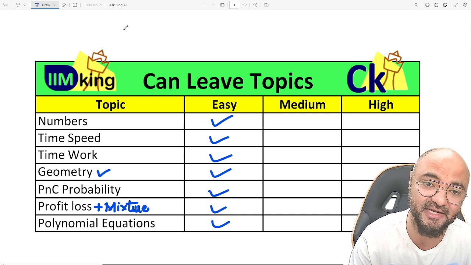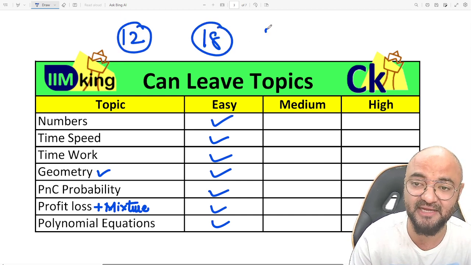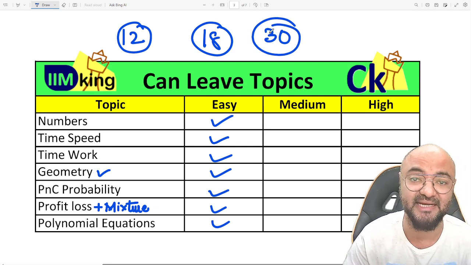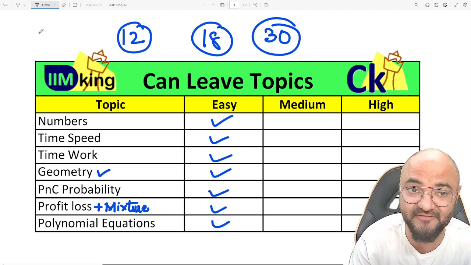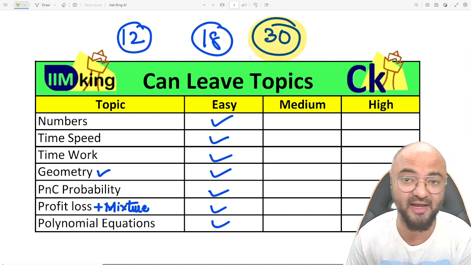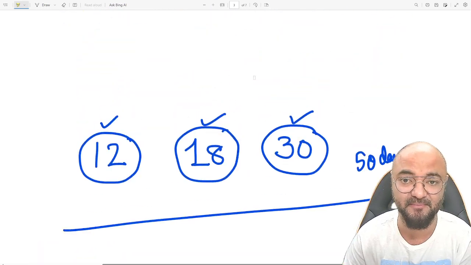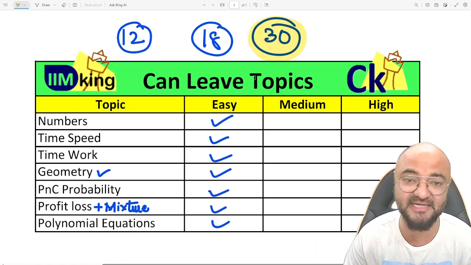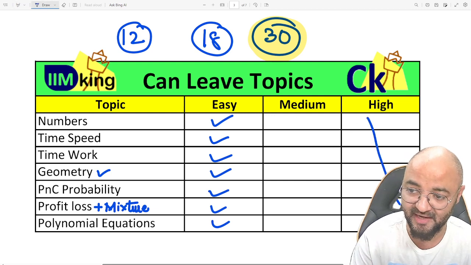Because if I'm targeting 12 marks, which is 80 percentile, 18 marks, which is 90 percentile, and 30 marks, which is 98, 99 percentile, then if you want to reach this level, I can easily clear it by doing my favorite topics, the most common topics of the CAT exam. But इसमें से एटलीस्ट अगर आप easy and medium करके जा सकते हो, I can survive the paper. Yeah, high level I don't need to do.